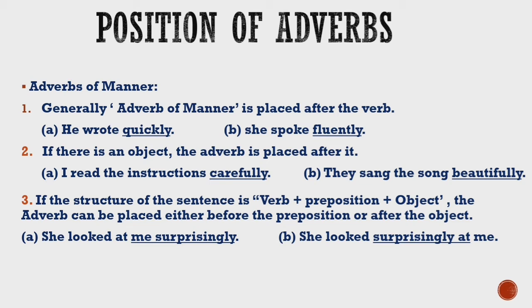So carefully has come after the object. The second example is, they sang the song beautifully. And again here the song is an object and beautifully has come after the object.